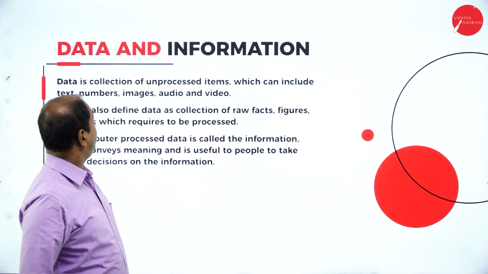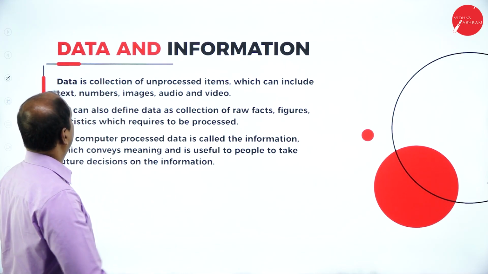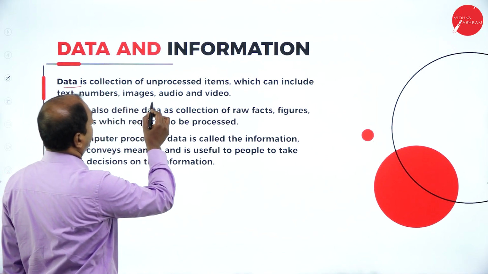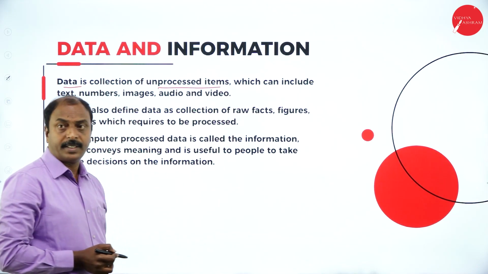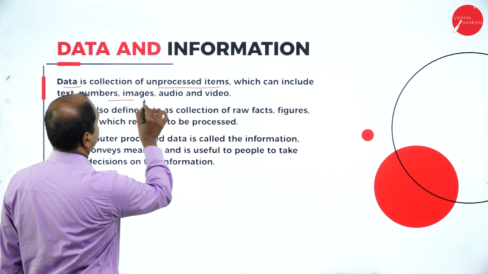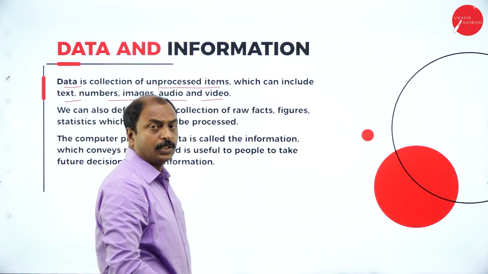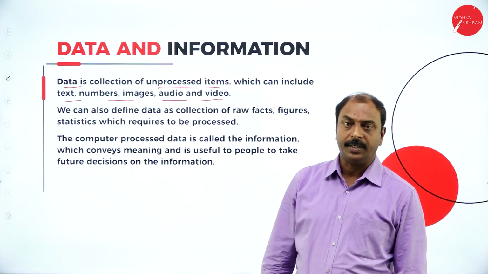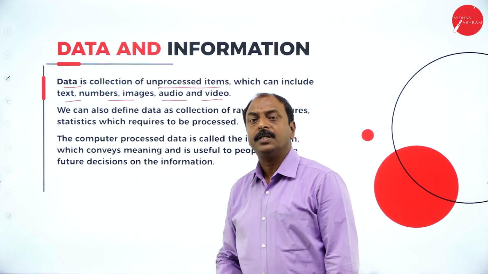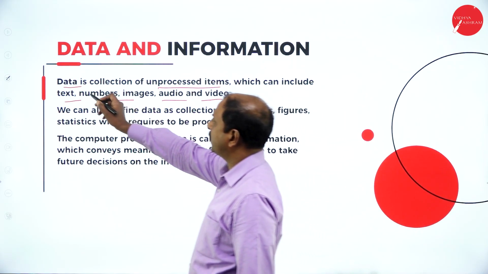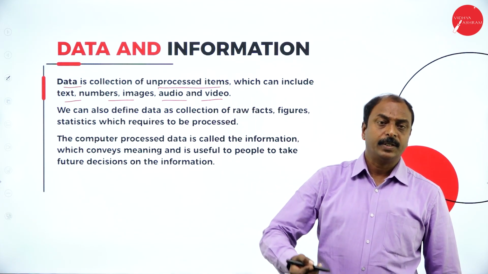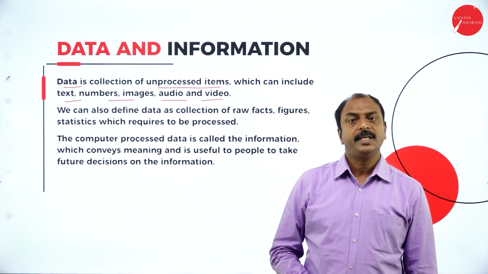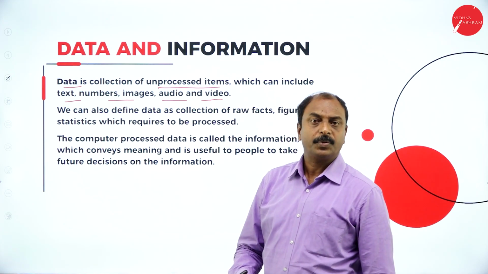Now let us move on to the next slide. Now let us see the definition of what is data and information. If you look at data, data is nothing but unprocessed items, which include text, numbers, images, audio, and video. Actually, we can say that the computer is a data processing unit. First, the user has to provide the data to the computer. It processes the data and gives us the result, that is information. That is why we say that the computer is a data processing unit or a data processing machine.